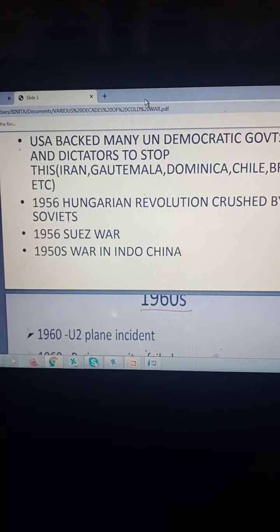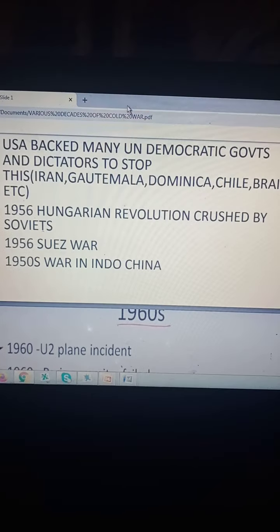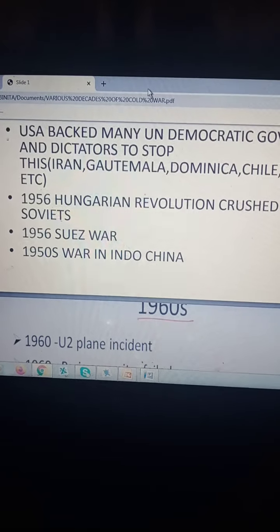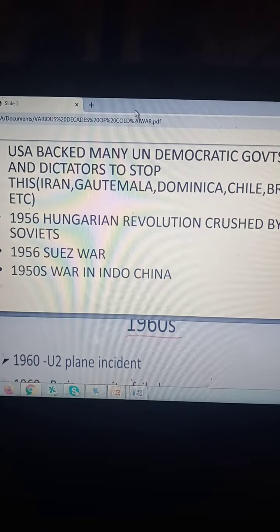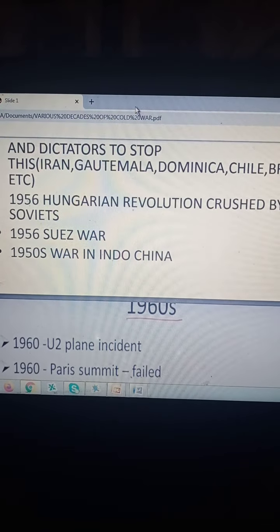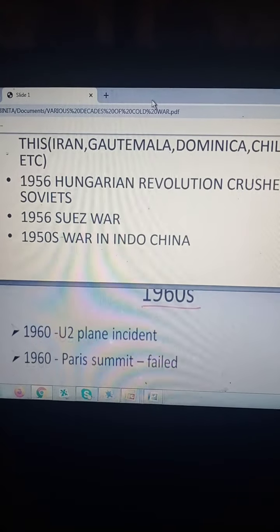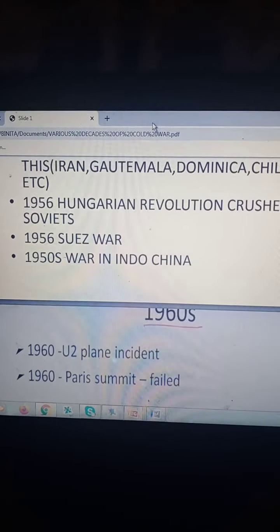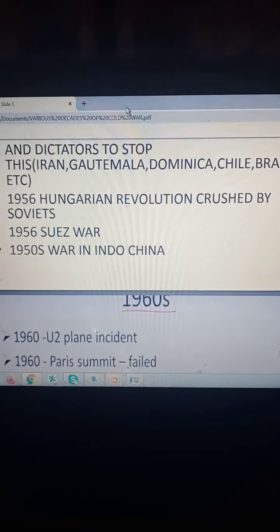The 1956 Hungarian Revolution was crushed by the Soviets. Here again the USSR sends help to stop it, because Hungary, this Central European country, did not want to remain a communist country. The Hungarian Revolution was basically a students' revolution where they wanted to overthrow the communist government. But the USSR was able to crush the revolt and sent many tanks and troops to stop this revolution in Hungary. Of course the USSR was also criticized for this step.